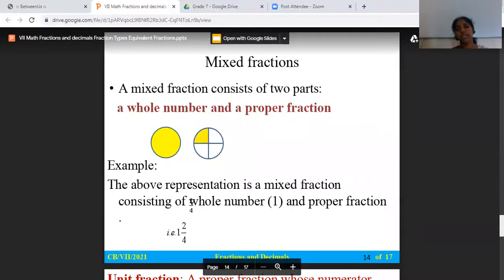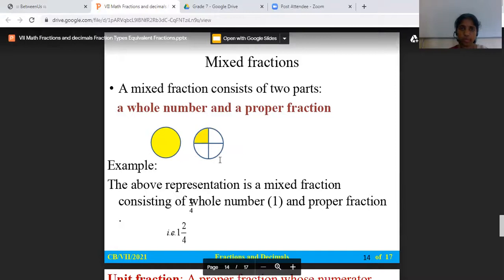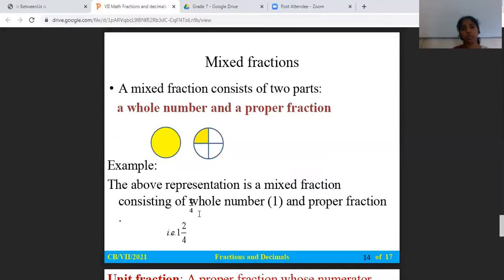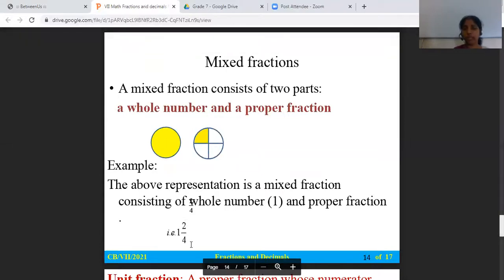So the above representation is a mixed fraction. A whole circle and then a part of a circle. So it is 1 by 4 and the whole circle, consisting of the whole number 1 and a proper fraction. So this will be 1, 2 by 4, you write it as.